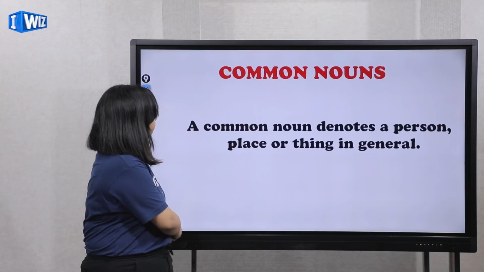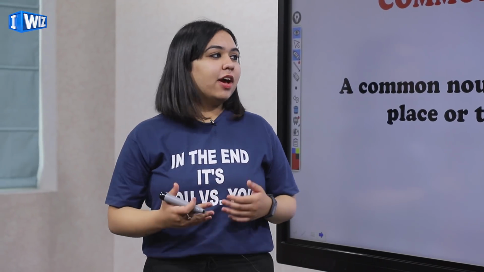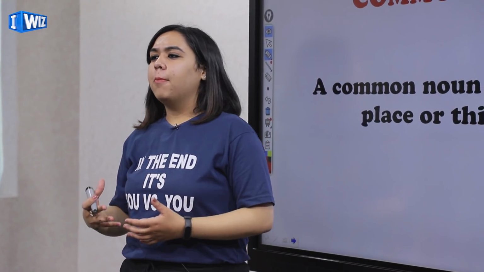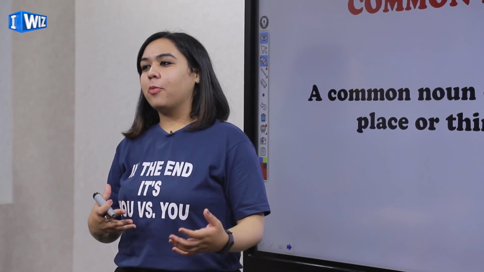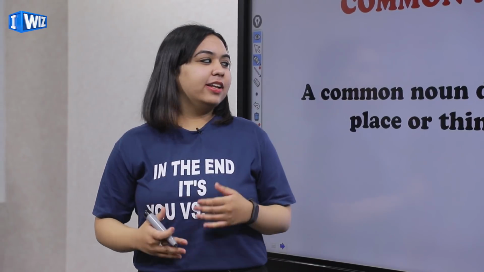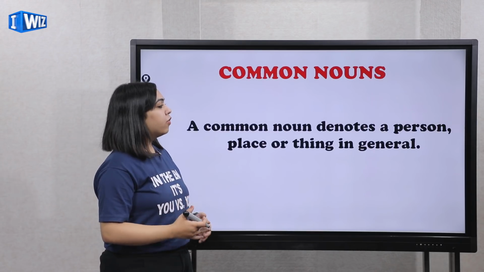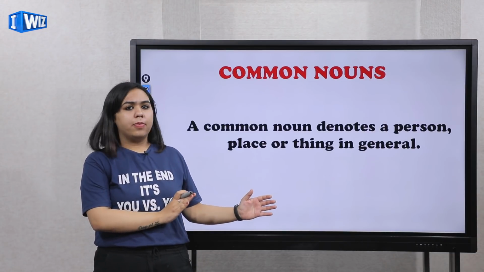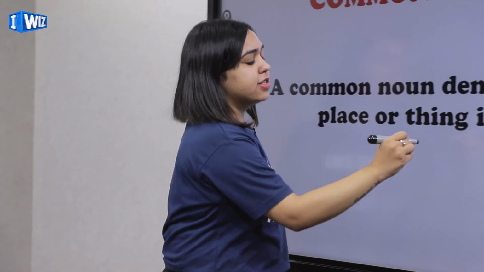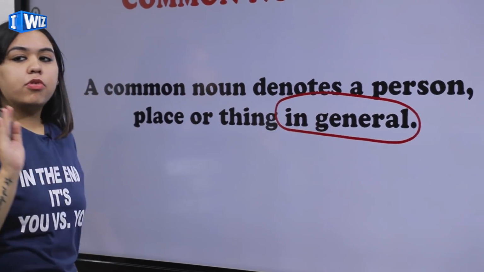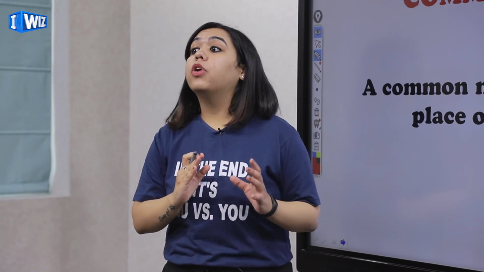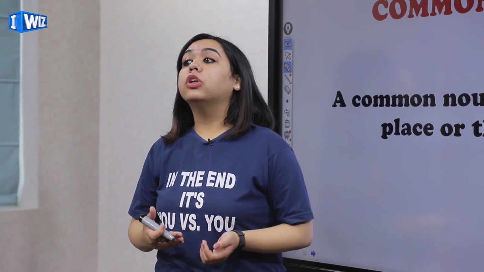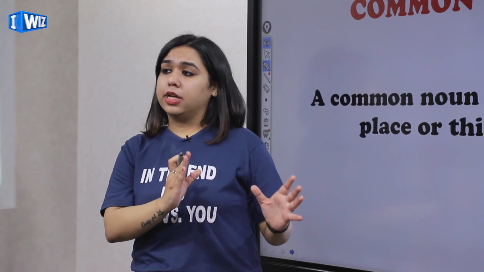So, let's move forward. Now, talking about common nouns, I will read out the definition for you. Children get confused mostly between proper noun and common noun, but I'm pretty sure that by the time I finish explaining common nouns, you will have no confusion regarding that. Let me read out the definition for you. A common noun denotes a person, place, or a thing. It is just like proper nouns, right? Now, there is just a small difference, that is, in general. If you remember, in proper nouns I focused on a particular thing. For example, you're saying I'm going somewhere, but if you name that place, I'm going to Delhi, that will be a proper noun. That was in particular, proper nouns.